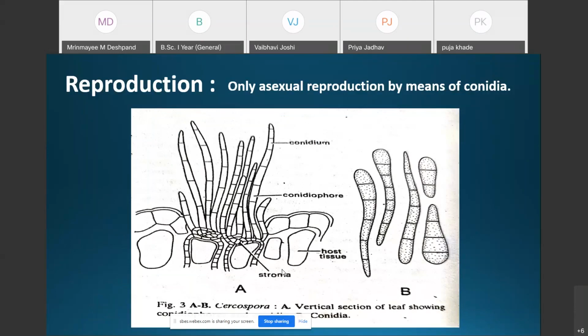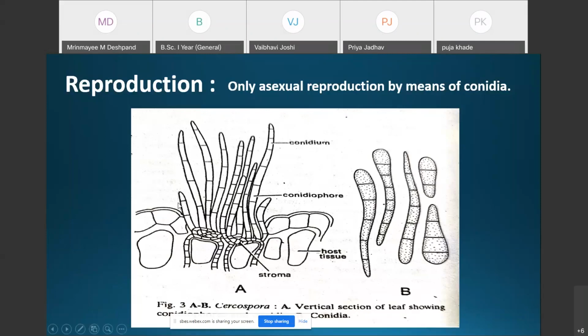Reproduction in Cercospora: it reproduces only asexually by means of conidia, which are developed on long slender conidiophores. Here you can see these long slender structures, called conidiophores, and at the tip region of the conidiophore there is a presence of conidia. At the time of formation of the conidia, hyphae accumulate just below the epidermis of the host and form a compact brown or black pseudoparenchymatous mass, which is known as the stroma.